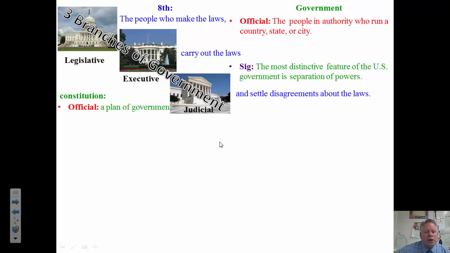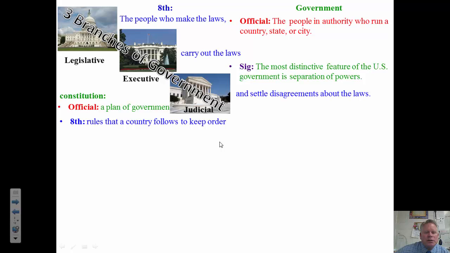So our 8th grade definition is rules that a country follows to keep order. So if you guys are playing a board game and you don't know what to do, you go to the directions on the back of the box or in the box, and you find out how to play the game. Well, the game of government, you find the rules in the Constitution.